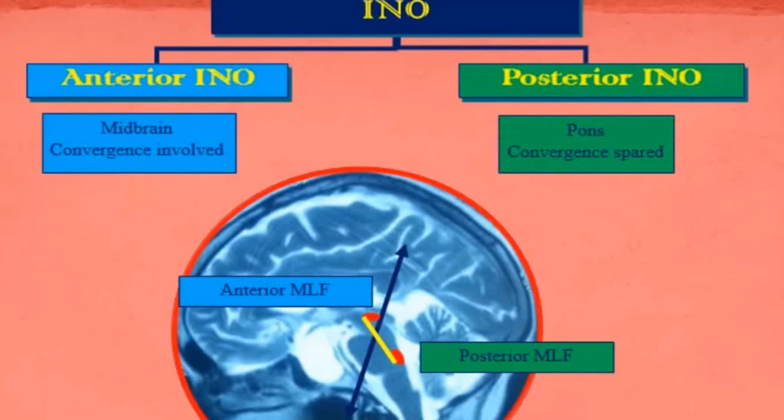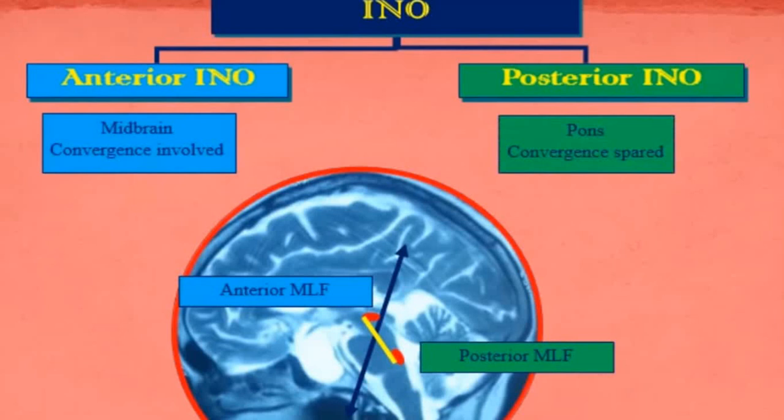While in case of a posterior damage, it is close to the pons, and the convergence center is not involved. As the convergence center is not involved, convergence is present, but you have an internuclear ophthalmoplegia which is characterized by the side on which there is medial longitudinal fascicle damage.